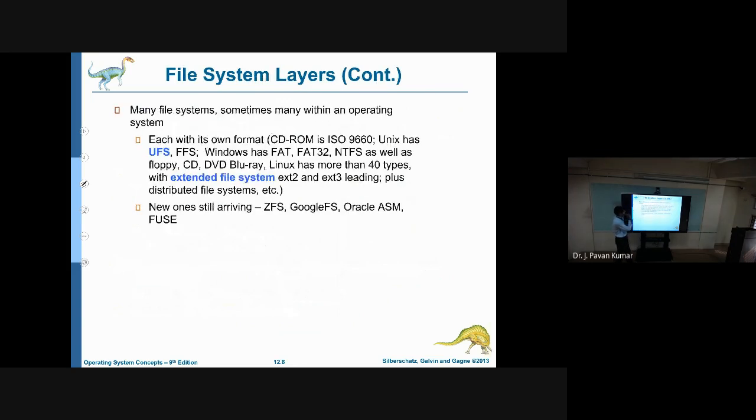And these are some of the file systems. I think you know NTFS, FAT32, FAT, then UFS. These are some of them, and ext2. I think you know this, whoever is using Unix or Ubuntu, you might know ext2, ext3 like this. Next, other new file systems are these, some of the emerging file systems.